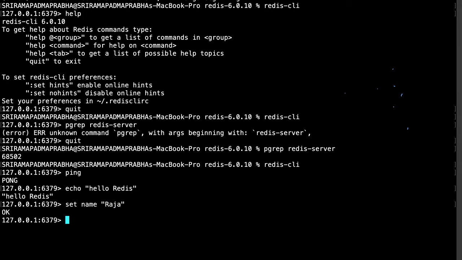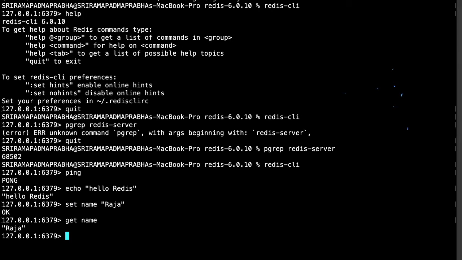Okay, so that means the message you'll get is okay. Then if you want to get that information, we need to use the get command and pass the key. So this is Raja. As I told you earlier, this is only for the small text which you want to use in your databases. Now, this is set name Raja and get name.